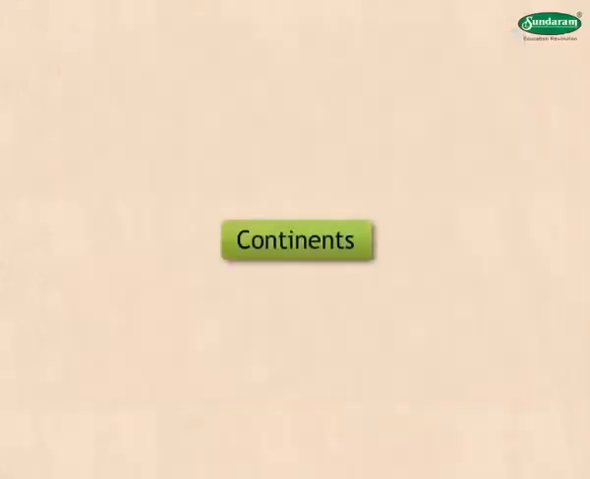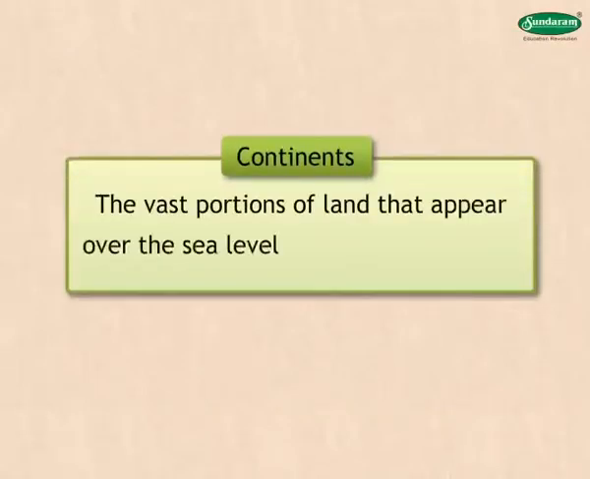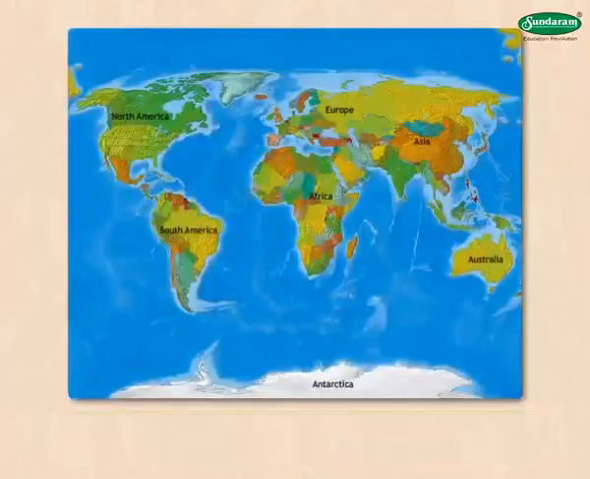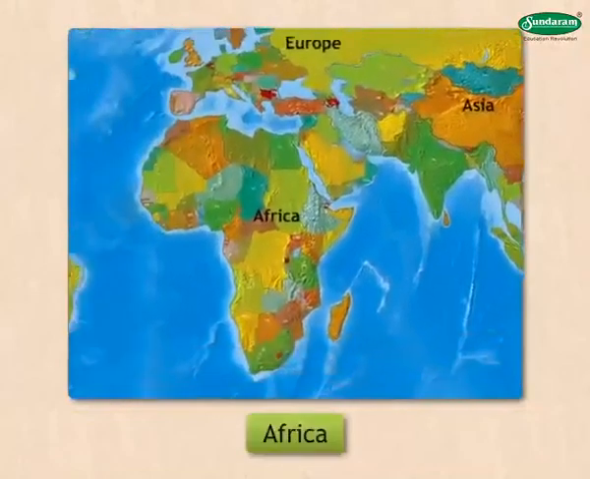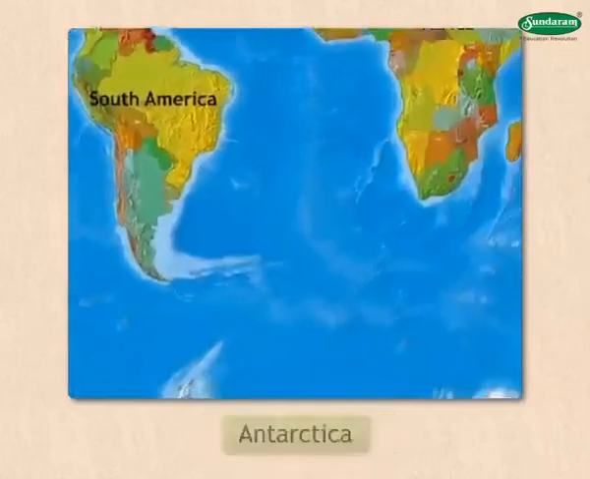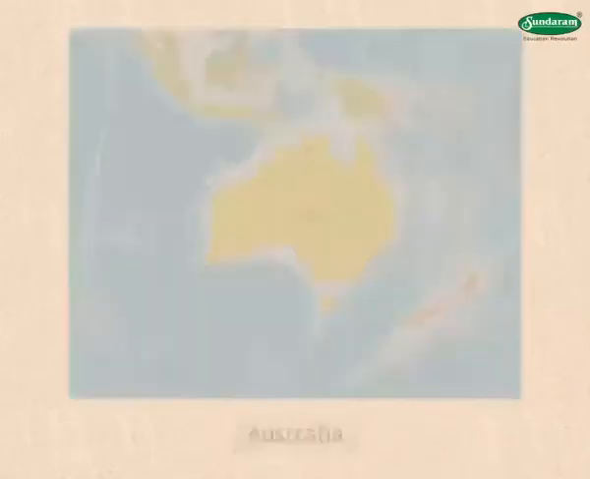Continents. What is a continent? The vast portions of land that appear over the sea level are called continents. There are 7 continents on the earth. Area-wise, we can arrange them in descending order as follows: Asia, Africa, North America, South America, Antarctica, Europe, and Australia.